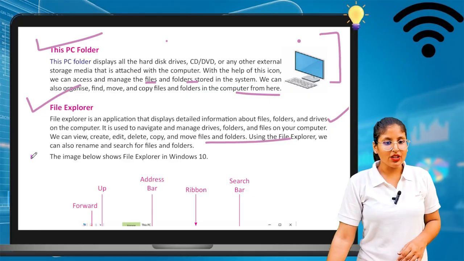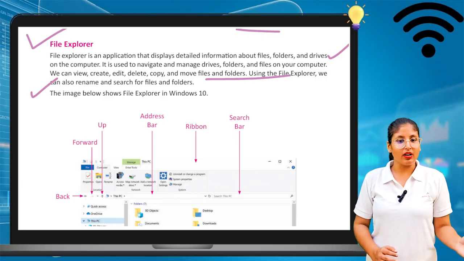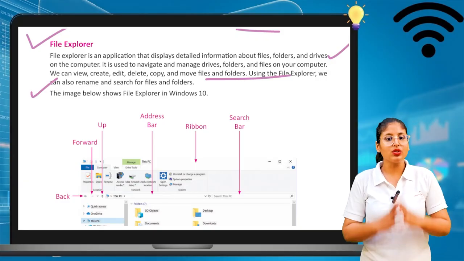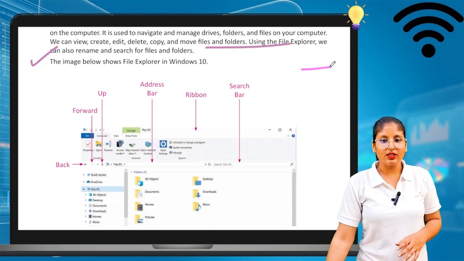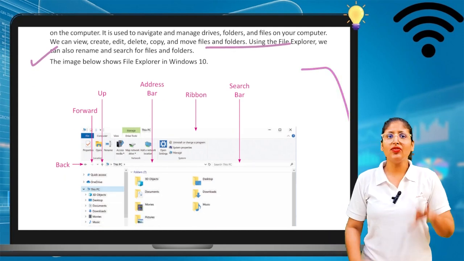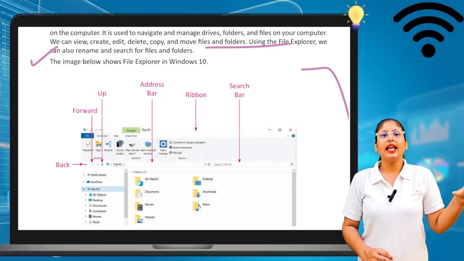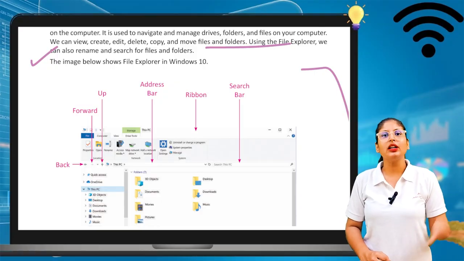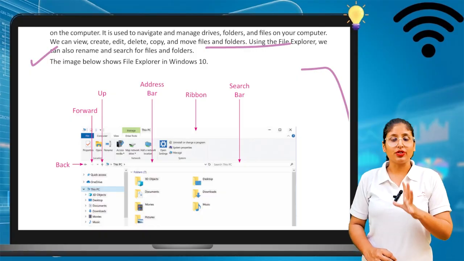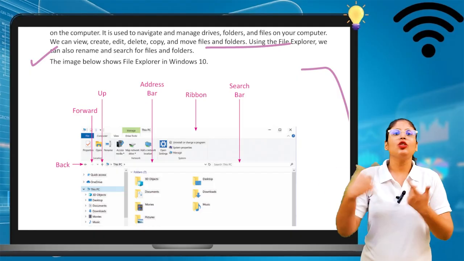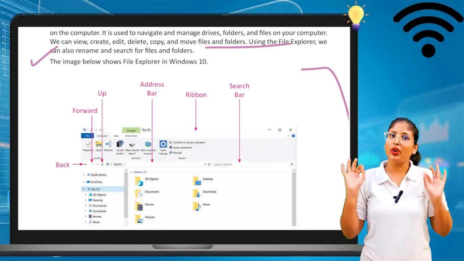The image below shows File Explorer in Window 10. This is what the File Explorer looks like, in which you can get all your documents, all your files, folders that are there in your desktop. All these things come under File Explorer, and you can also send your documents, copy, paste, edit also. Whatever you want to do, you can do with it.